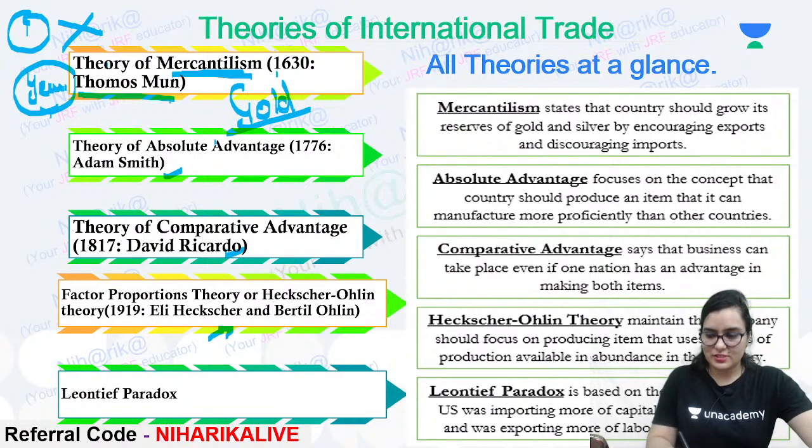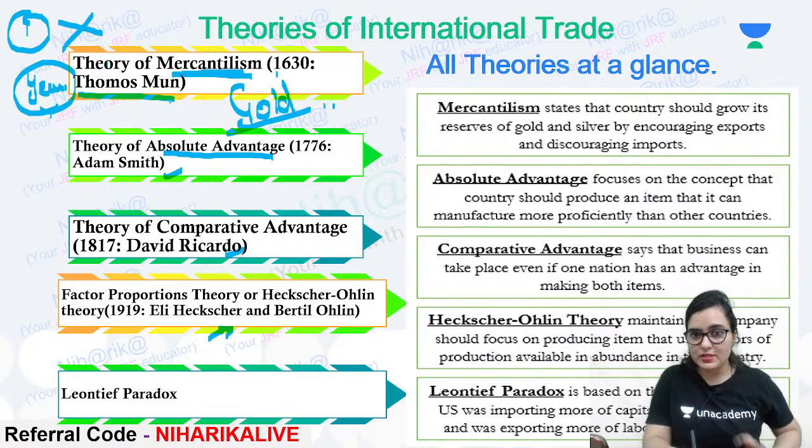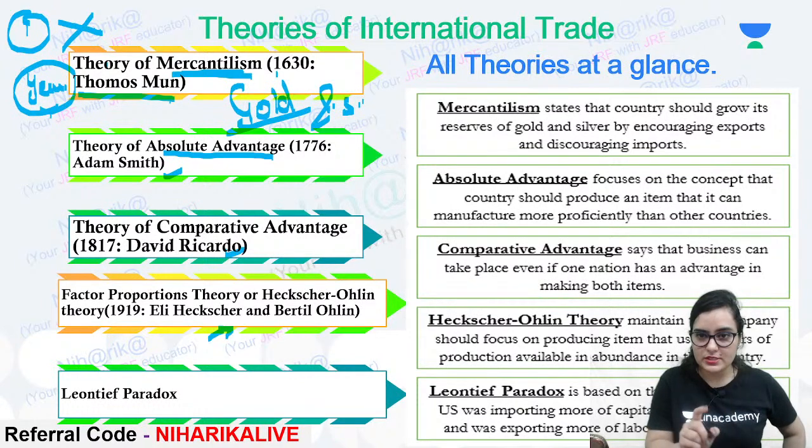Please remember this: gold and silver only, not gold and diamond. Bimetallic, only and only gold and silver.